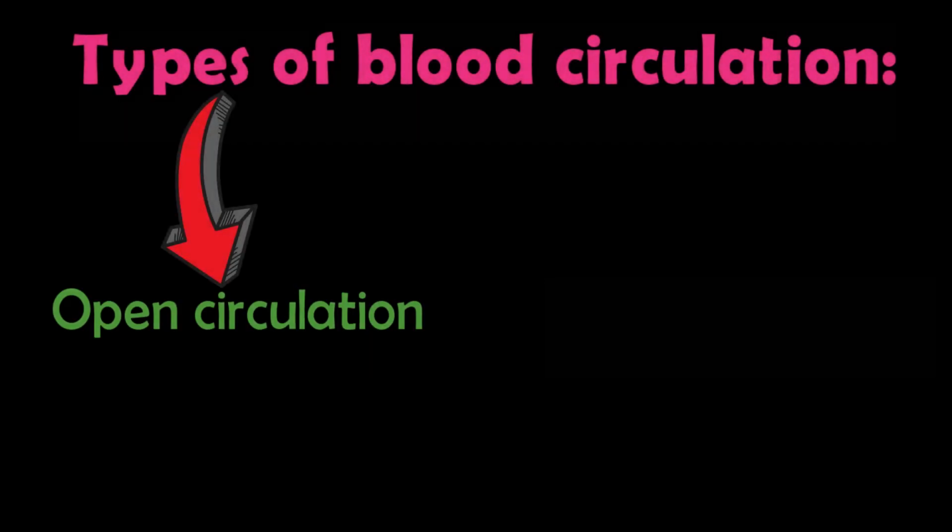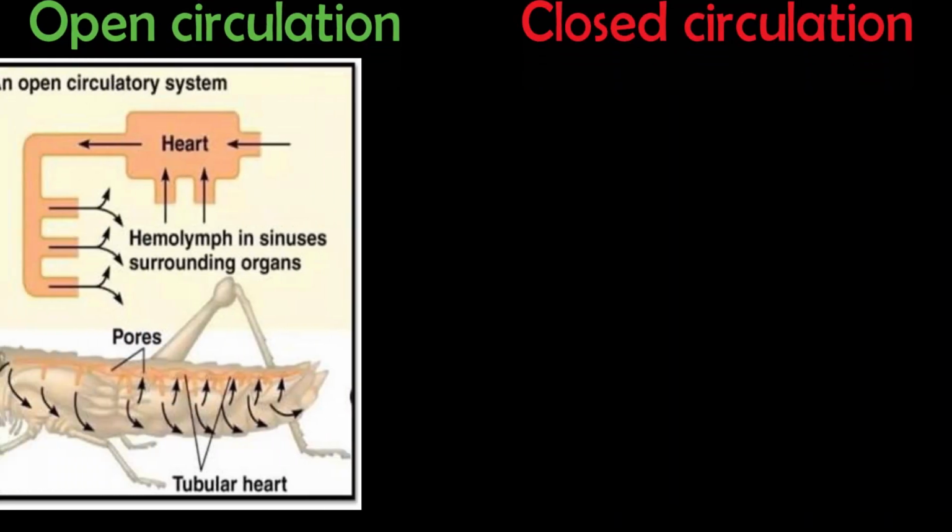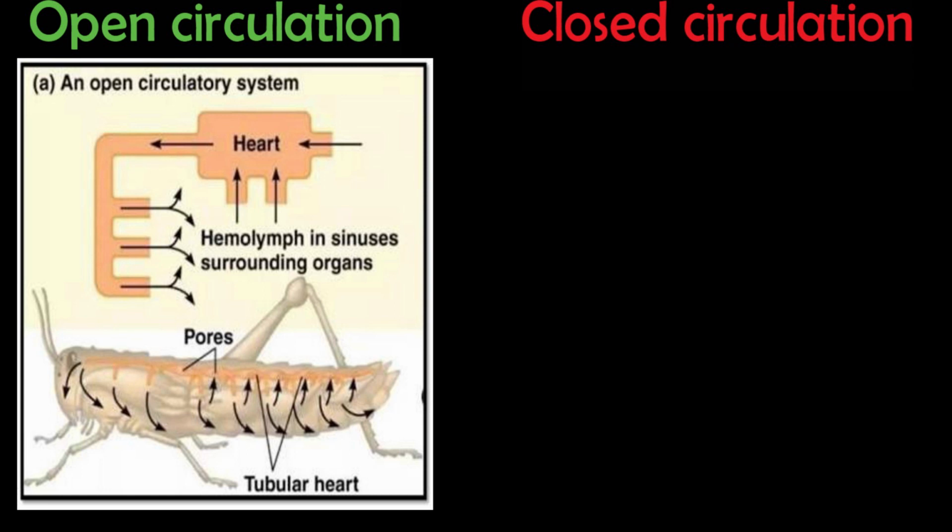Types of blood circulation. There are two types of blood circulation. One is open circulation, second is closed circulation. What is open circulation? You can see in this diagram. A circulatory system where blood does not remain confined to blood vessels but flows through open spaces and channels in the tissues. These open spaces are called lacunae or sinuses.